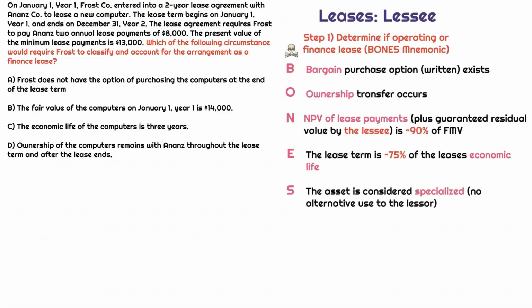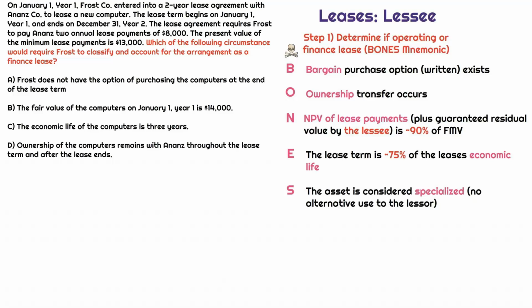In other words, what circumstances would meet one of the 5 criteria within the Bones mnemonic, right? Because if we remember correctly, when we're talking about the lessee, determining whether this is an operating lease versus a finance lease will be contingent on whether the terms of the agreement fall within one of the 5 criteria. Okay, so knowing the 5 elements within this criteria will be your sanctuary on the exam. It is imperative that we know this because if any of these 5 criteria are met, then we know that this agreement will be classified as a finance lease. Because what it's saying is that if any one of these 5 criteria are met, this will indicate that ownership has been transferred within the transaction.